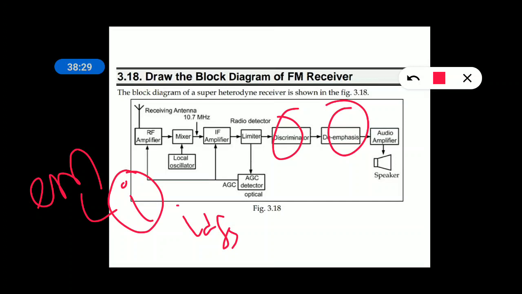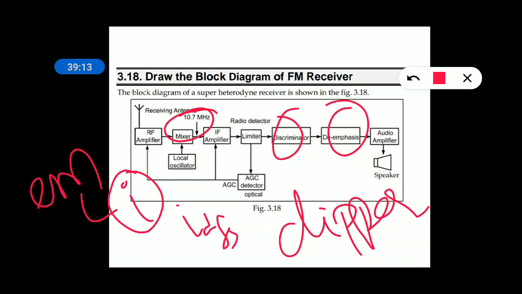When you want to design for FS, the local oscillator is chosen as FS plus IF, so that the difference between the local oscillator and the incoming station will be a constant low value, which is a pre-designed value, right? The IF amplifier amplifies the standard IF, the output of the mixer, that is the difference. One should remember the IF value is 10.7 megahertz, which is given to the IF amplifier, and the extra circuit is called the limiter. What is a limiter? A limiter is nothing but a clipper.